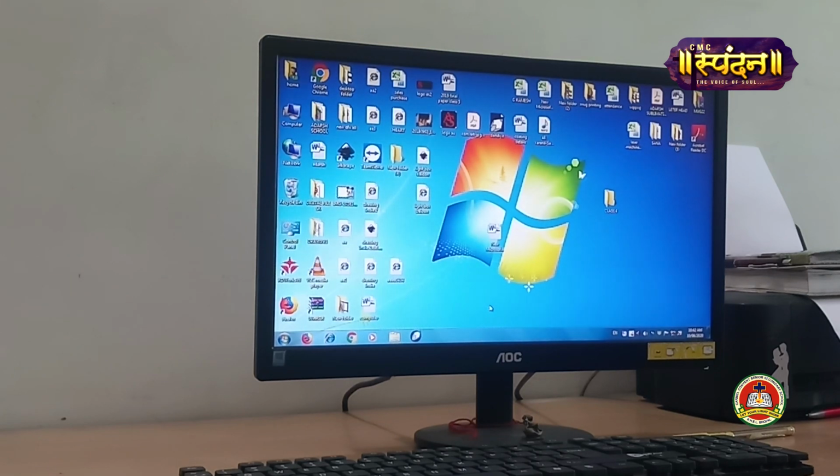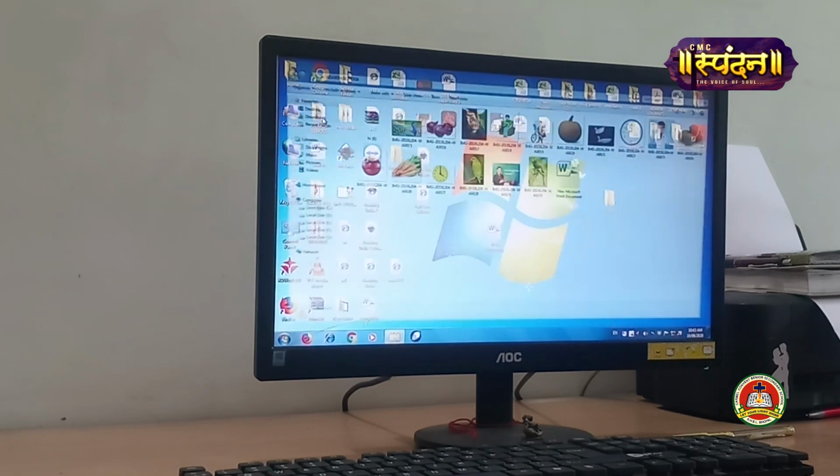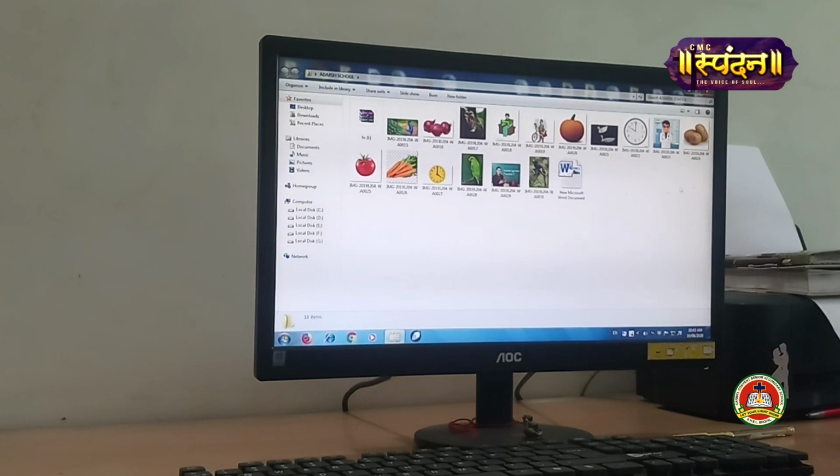Any file whichever you want to open, you just have to double click it. For example, I want to open this file, so I'll just double click. As soon as I open this file, I got so many pictures here that were stored in the folder. Now we'll move to the next topic, that is renaming a file or a folder.